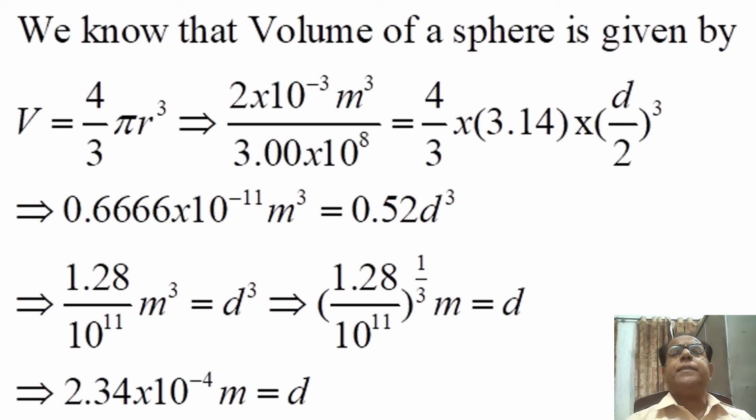4 by 3 is a constant, pi is also constant. We have taken the value of pi only to 2 decimal places. We have previously mentioned many times that the decimal representation of pi is non-terminating, non-repeating.